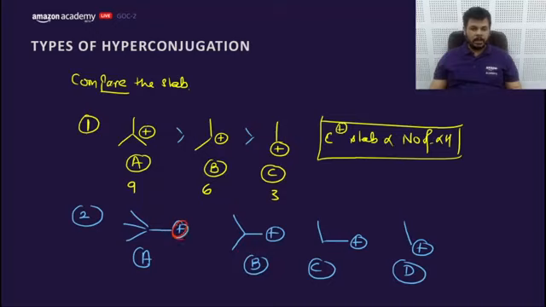Let me count the number of alpha H. It has 0 alpha H. It has 1 alpha H. It has 2 alpha H. It has 3 alpha H. So if I consider the inductive effect, this would be the highest.